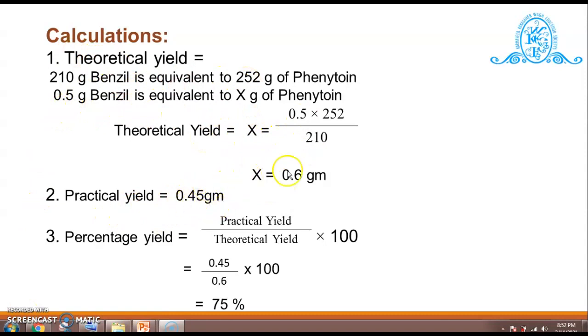So putting this value into the formula, we can calculate the percentage yield. So practical yield divided by theoretical yield into 100. Here 0.45 is the practical yield, which is divided by the theoretical yield, that is 0.6, into 100. So here we can obtain the percentage yield, that is 75%.